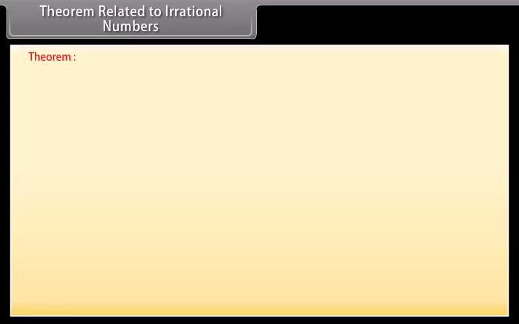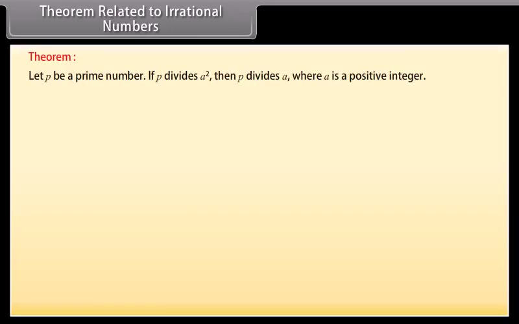Theorem related to irrational numbers. Theorem: Let p be a prime number. If p divides a square, then p divides a, where a is a positive integer. Let us prove this theorem. Proof. Here we will first find the prime factorization of a.